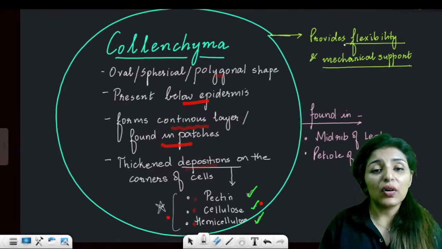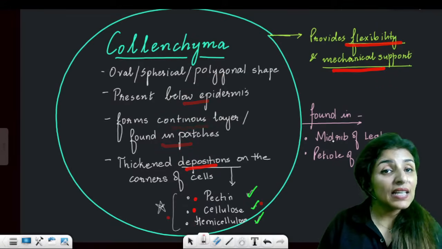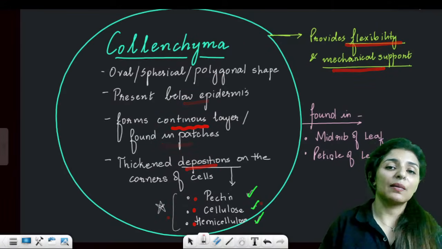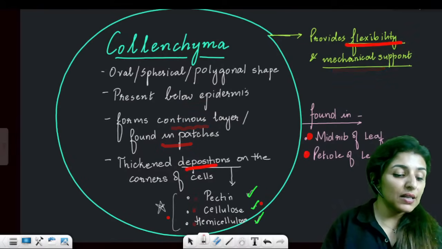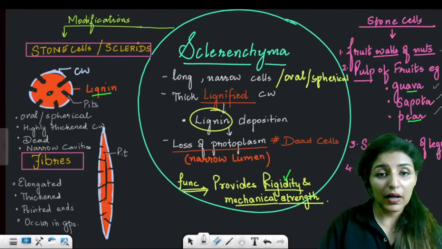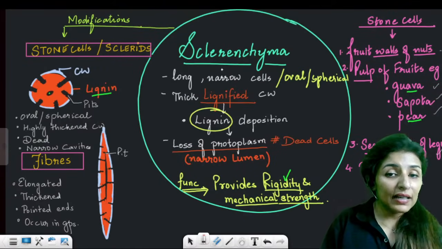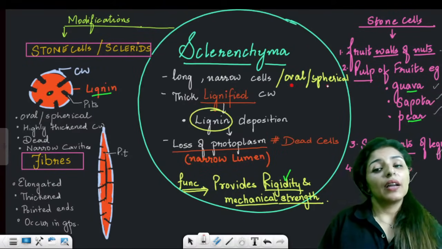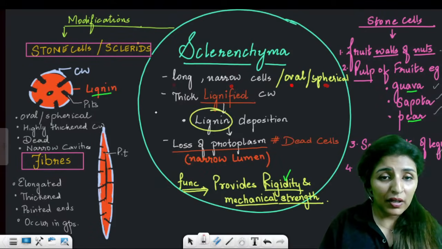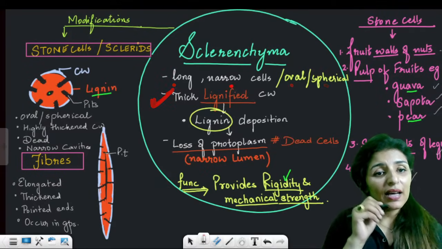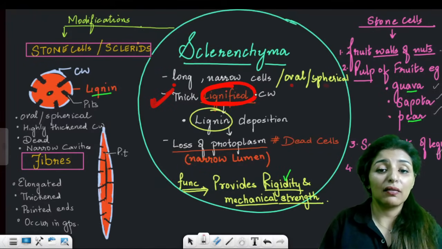The function of collenchyma is to provide flexibility and mechanical support. Where do we see flexibility and support in the plant? In the midrib of the leaf, in the petiole of the leaf. These are two very important locations, right? Then coming to the third type of simple tissue, it is sclerenchyma. It can be oval, spherical, long or narrow, but the most important point is sclerenchyma has special deposition of lignin in the cell wall.